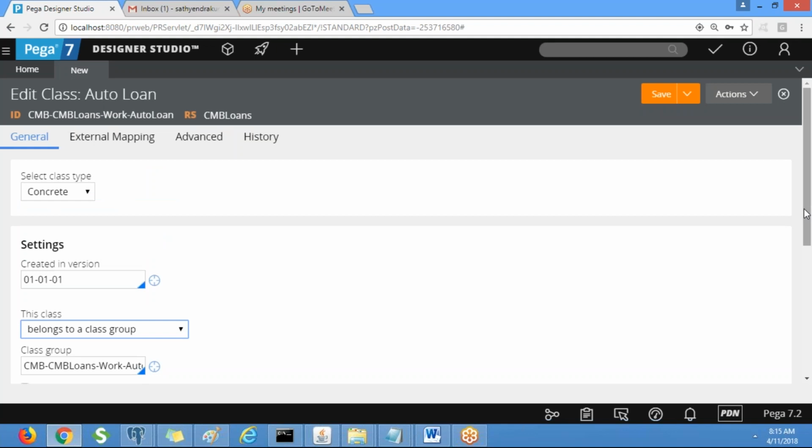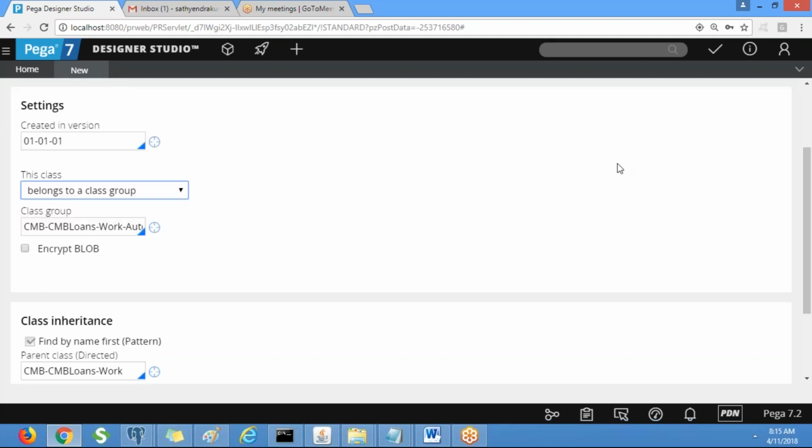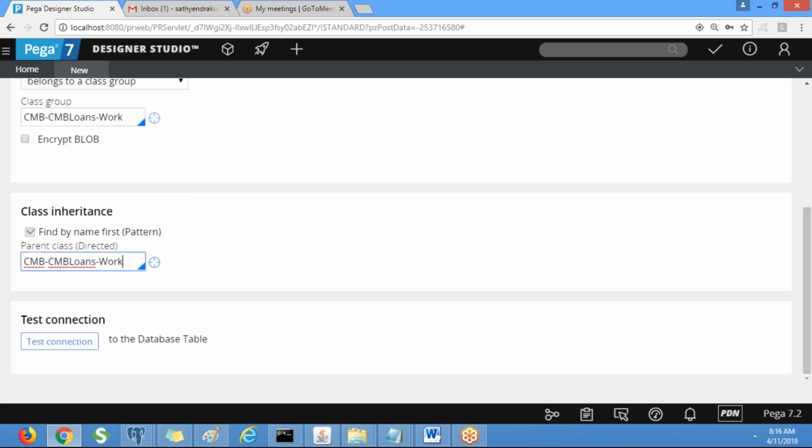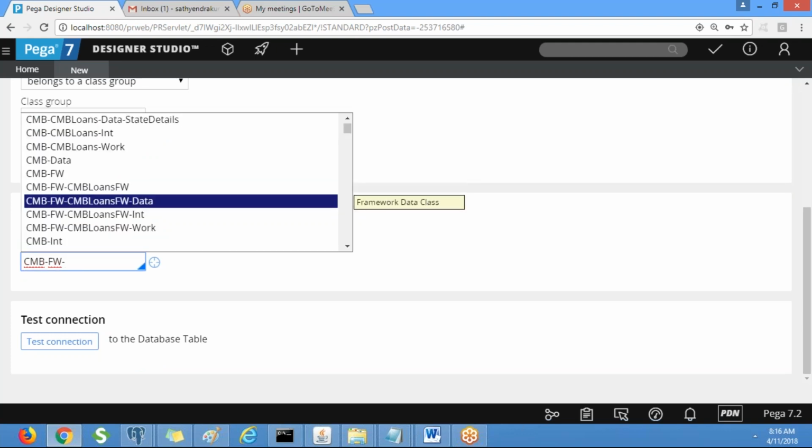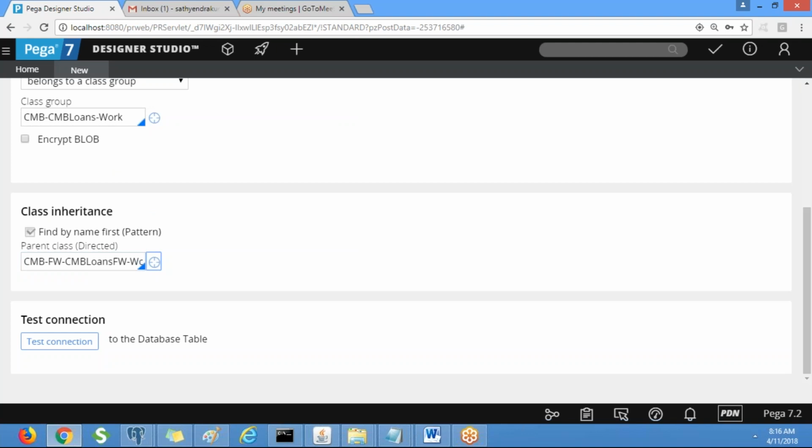Okay, so when we say this belongs to class group, we need to select the class group name. So you remove auto loan, just put only work class. This is the class group. Okay, and directed inheritance, you can select the framework class. Right? So we created an application by using the framework and implementation, right? So if you put something under this, the class can inherit those things. Otherwise not. Okay. So this is up to you.